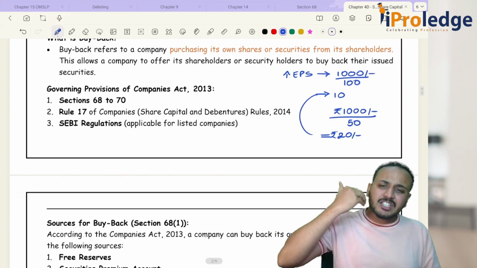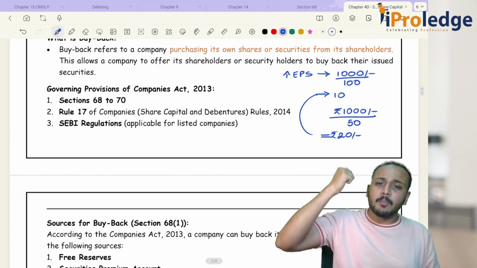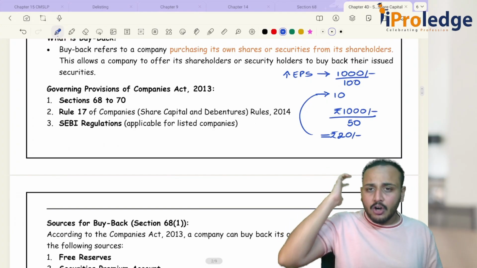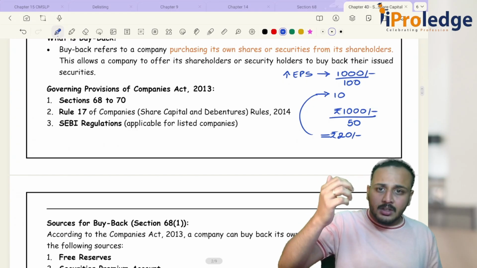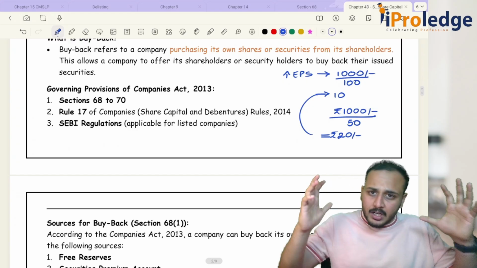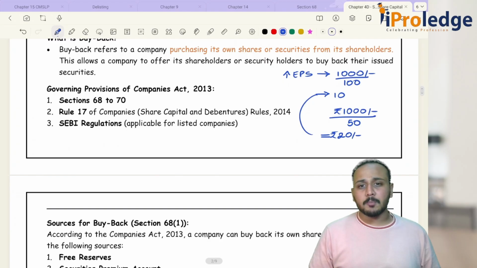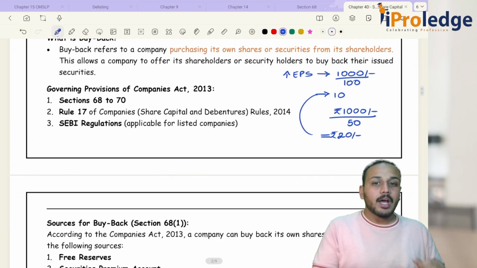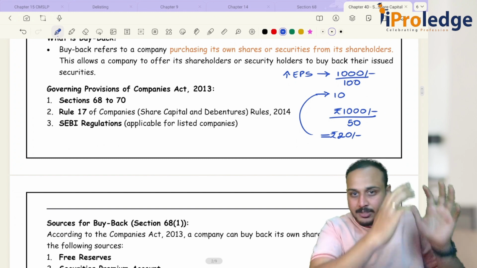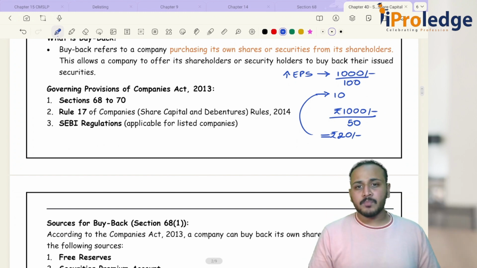Let's say I have raised enough money, I've come out with 2-3 public offers. Now there are enough shareholders in the company, and I am worrying that my company can be acquired by any random person who has money. So what do I do?